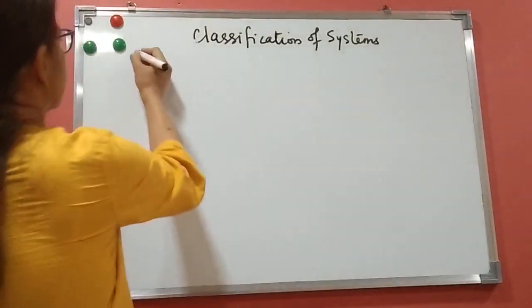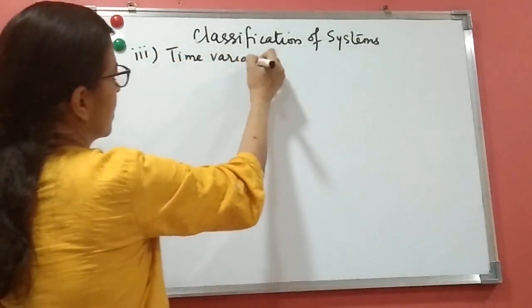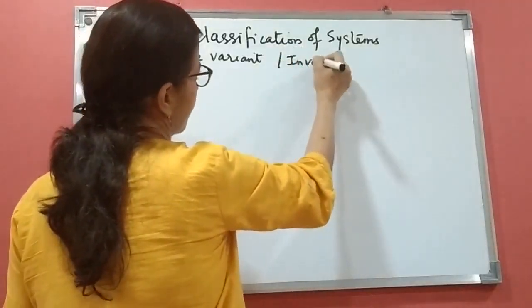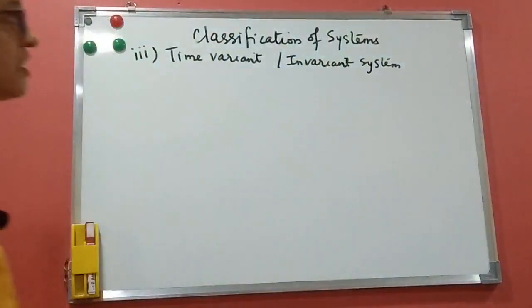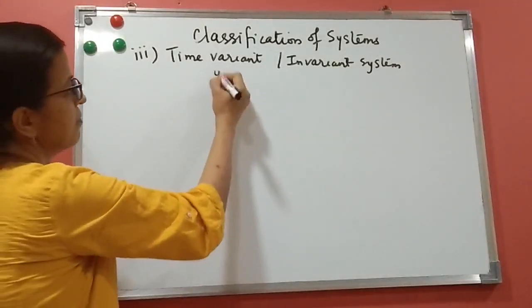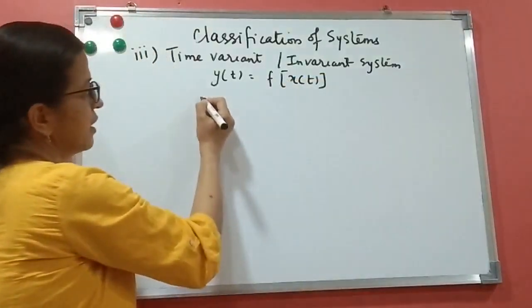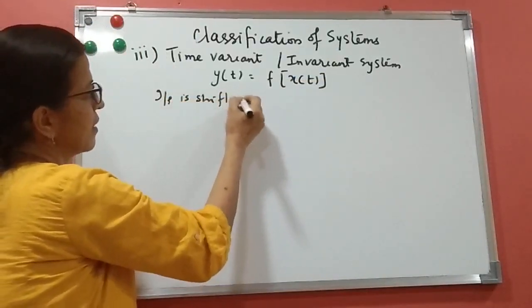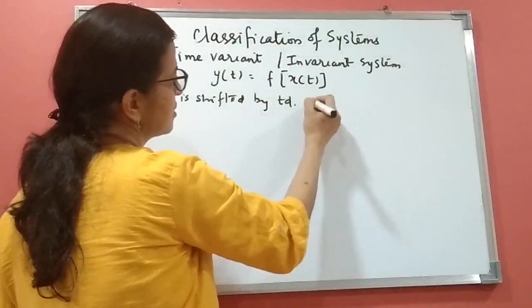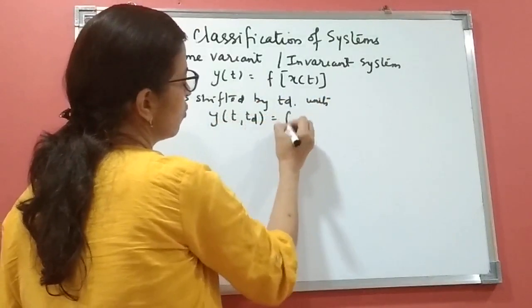Next classification is time variant and time invariant systems. In this system, if the output changes with input with the same amount of shift, it is called a time invariant system. For example, y(t) is a function of x(t). If the input is shifted by td units, we name the output y(t, td), where only the input is shifted.